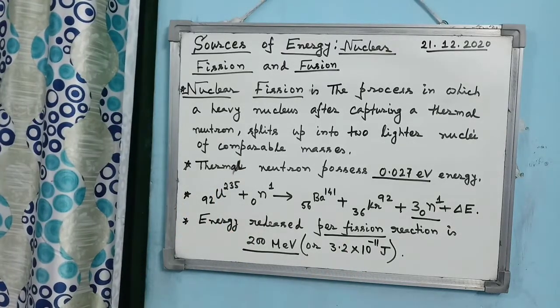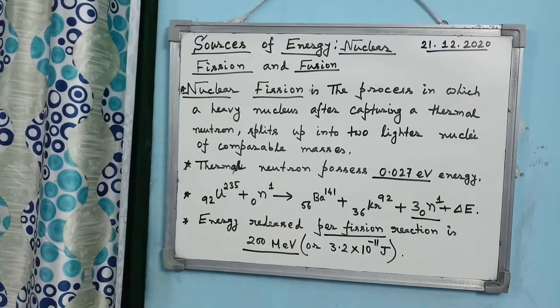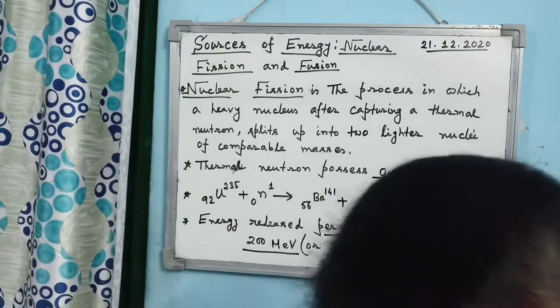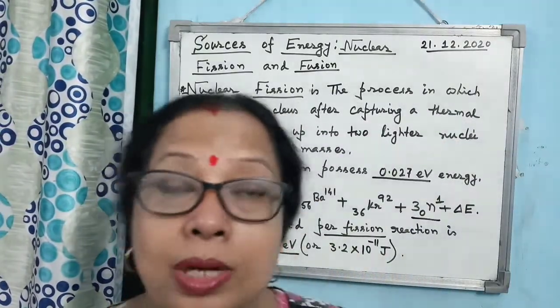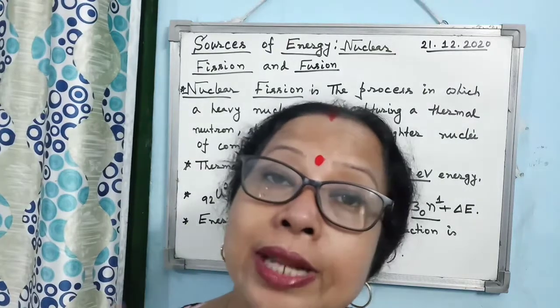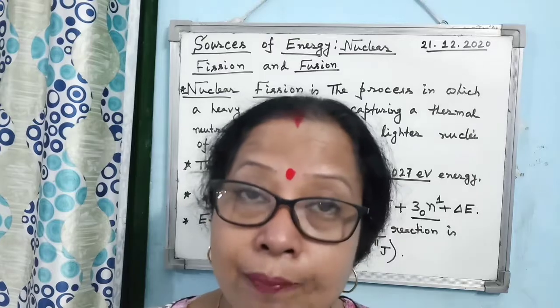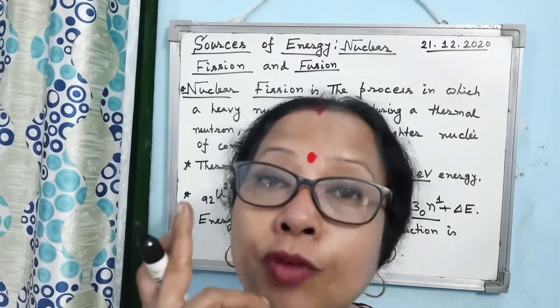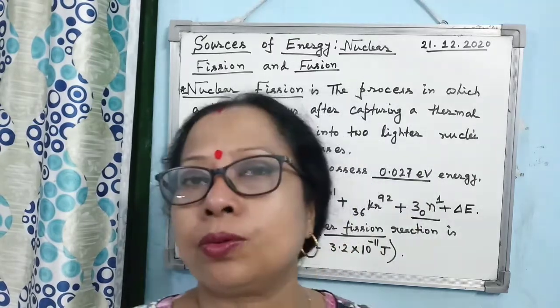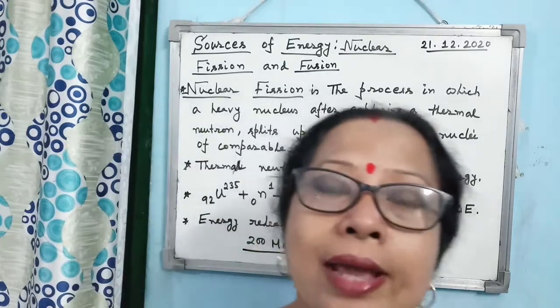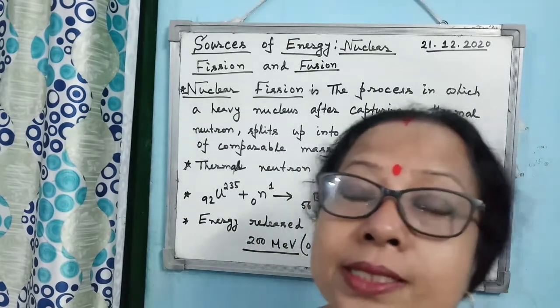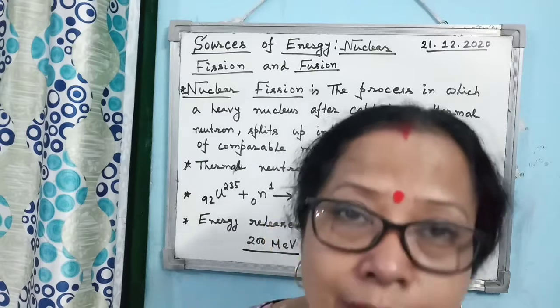Now if you take 1 gram of uranium-235, then in it 2.56 into 10 to the power 21 atoms are there.